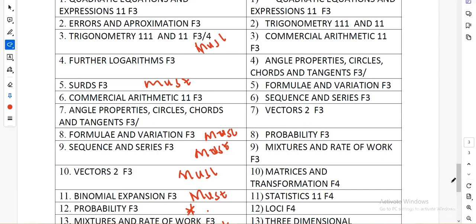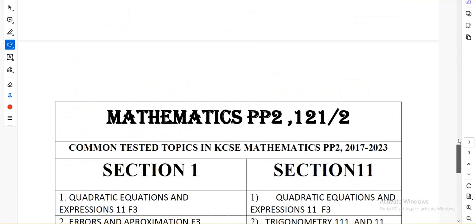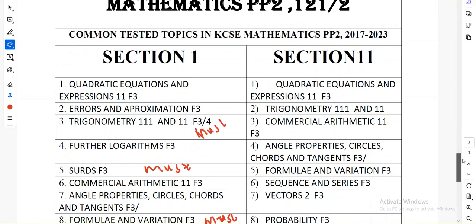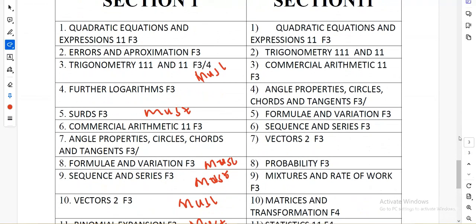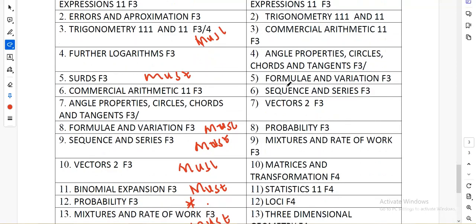My interest in section 2 for this year, 2024, is to look at the possibilities of the questions that are going to come. We have all of those questions, as you can see: number 1, number 2, commercial arithmetic, angle properties, formula and variation, sequence.